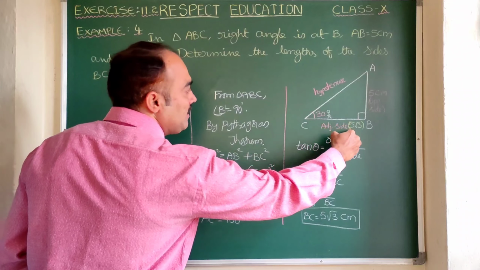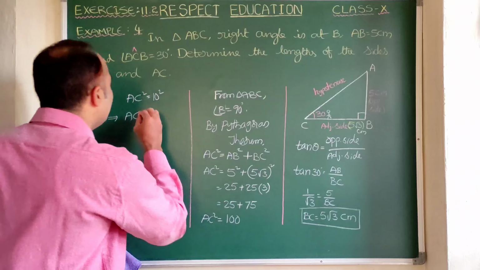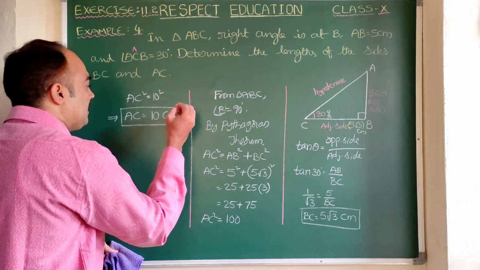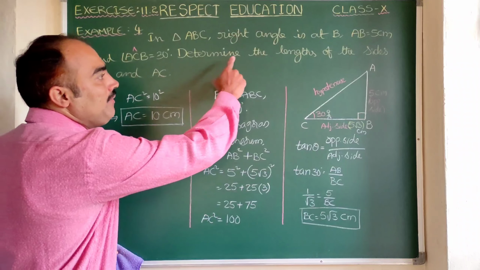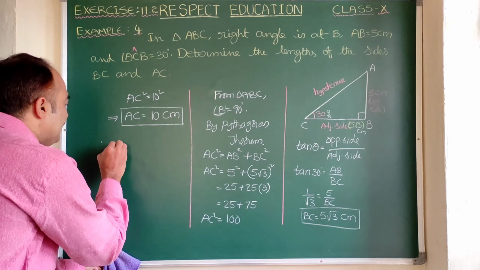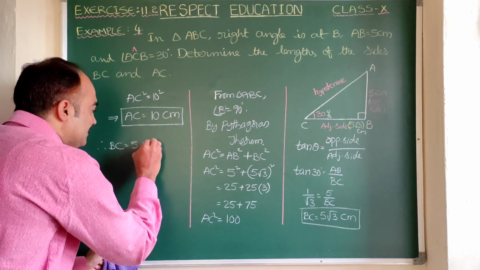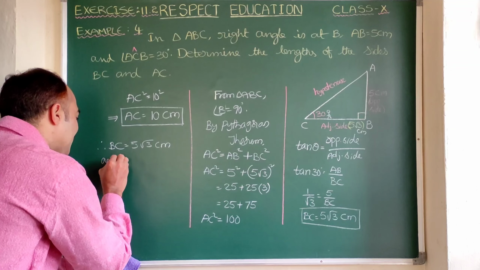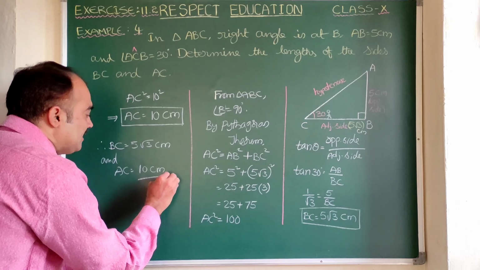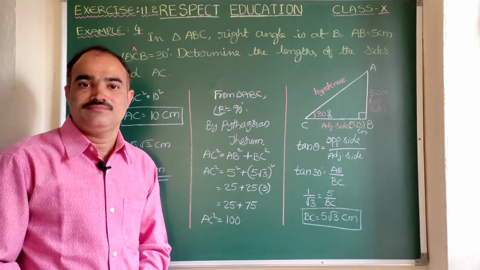Here you see it is in centimeters. Here 5 root 3 is in centimeters, and this is also in centimeters. So AC is also 10 centimeters. Now let us conclude the problem. Determine the lengths of the sides BC and AC. So let us write clearly. Therefore BC is equal to 5 root 3 centimeters and AC is equal to 10 centimeters. With this, example 4 gets completed. Clear? Yes, sir.